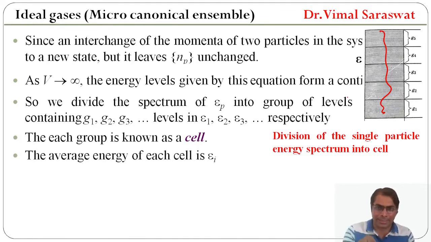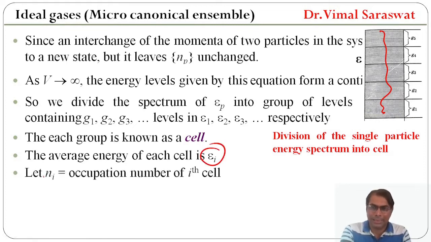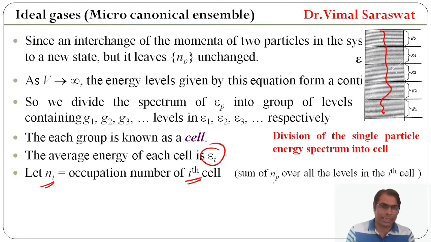The average energy of each cell is E_i. Let N_i be the occupation number of the ith cell. It is the sum of N_p over all the levels in the ith cell.